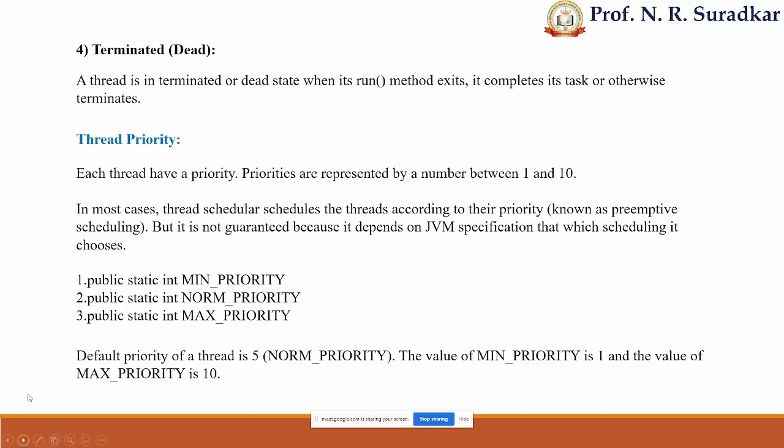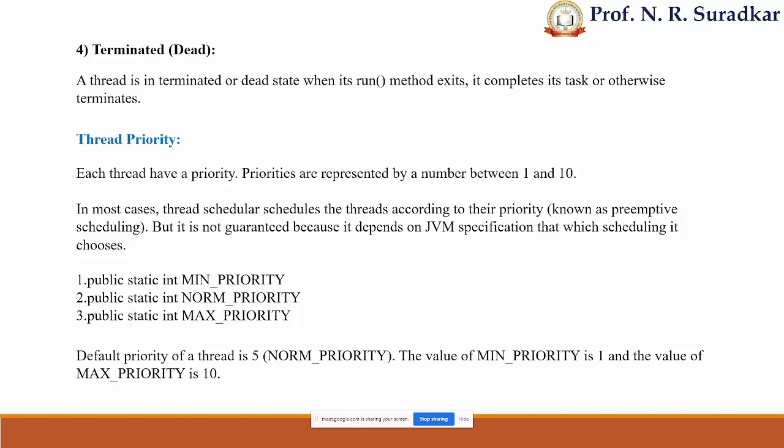There are 3 thread priorities: minimum priority, normal priority, and maximum priority. These are the 3 types of thread priorities. If no priority is given to a thread, then the default priority of a thread is normal priority, which has the number 5. That means every thread executes itself normally.